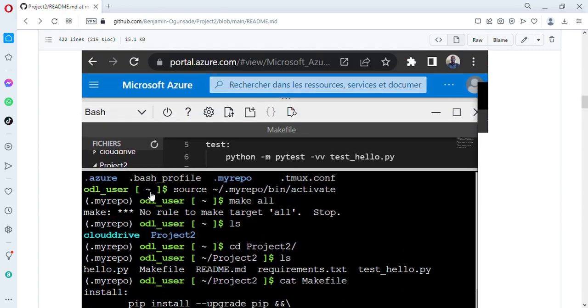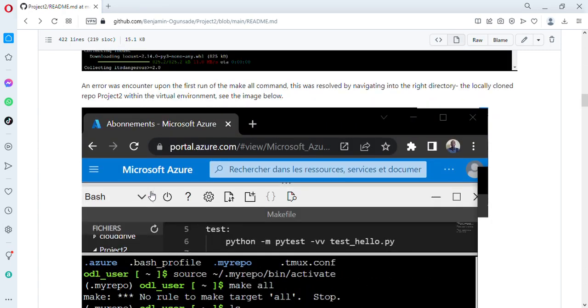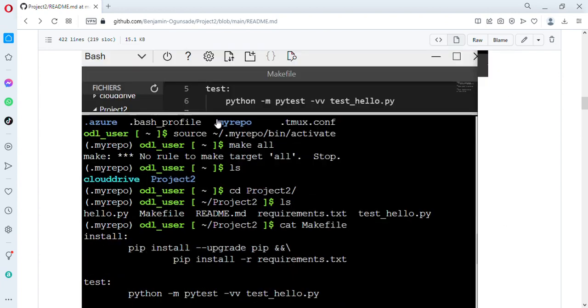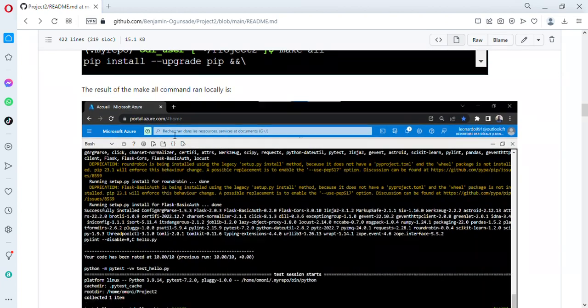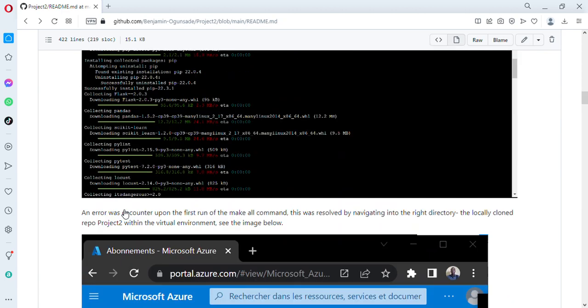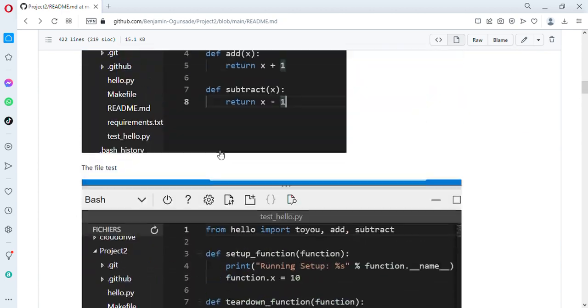So that's completed. We had some errors while trying to run the command, and I just used this documentation to explain how to navigate around some of these errors. I won't go into this. As this was completed, this is the final result. You have that the test hello was passed 100% because this command was launched by the test here.